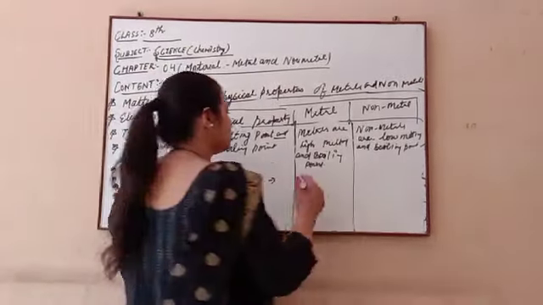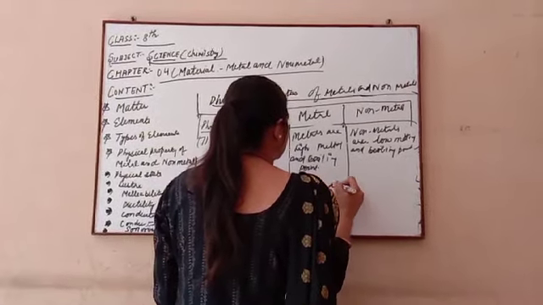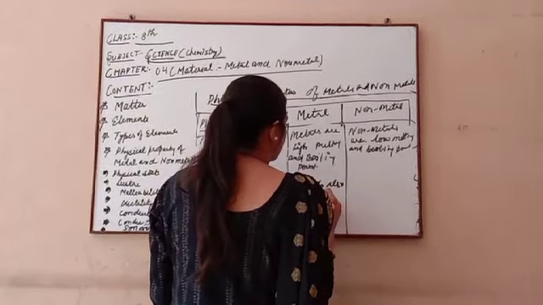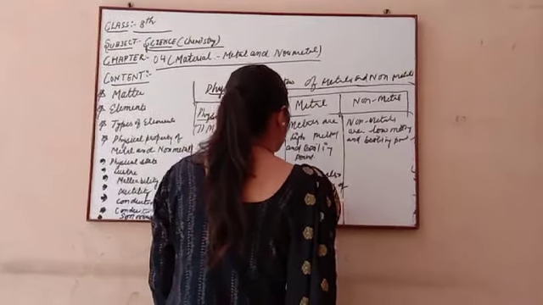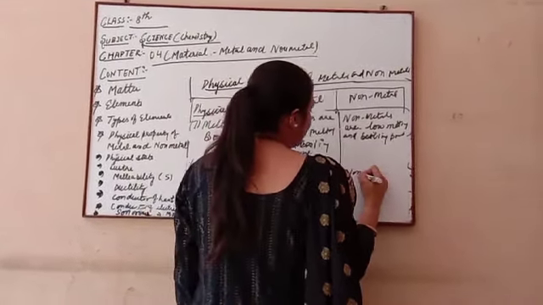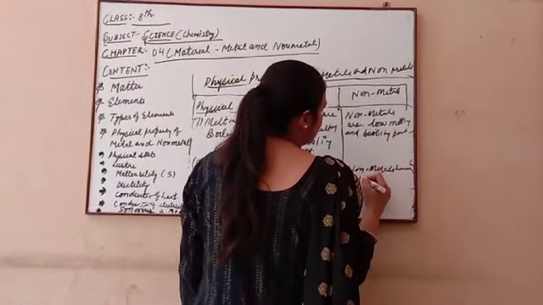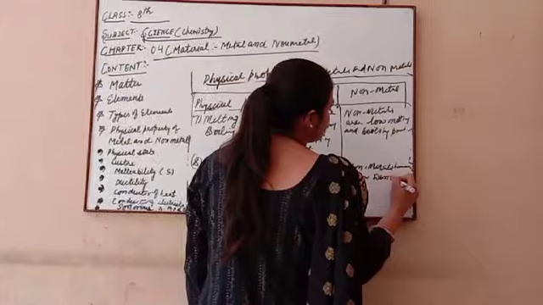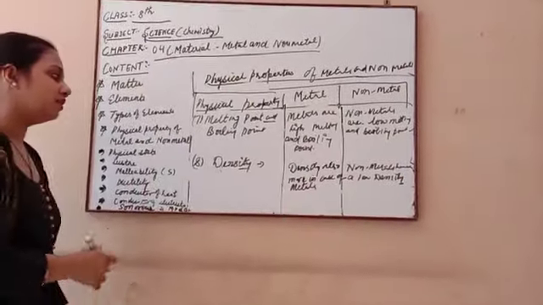So density is also high in the case of metals, and non-metals have a low density.